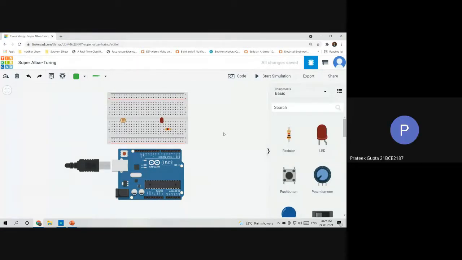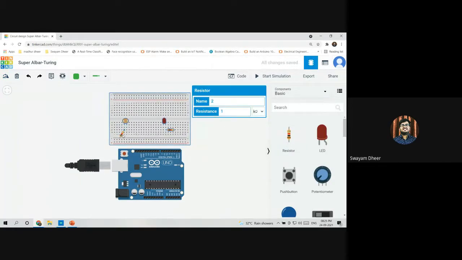Okay, so now I'll be taking another resistor which will be connected to the photoresistor. The main function of the resistor which we are connecting to the LED is that it is current limiting, right? It limits the current which is going to the LED. So I'll take another resistor connected to the photoresistor. The main function of this resistor is that it will control the sensitivity of the photoresistor. These sensors are very sensitive, right? So to control the sensitivity of a particular device, I am also using a resistor in this case.